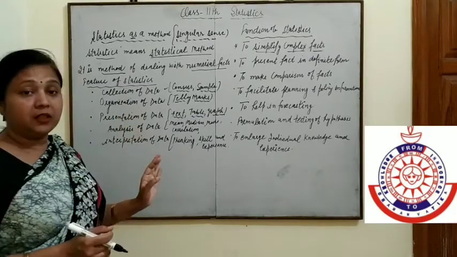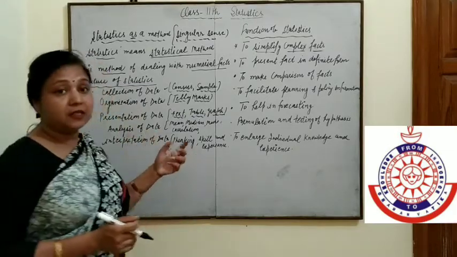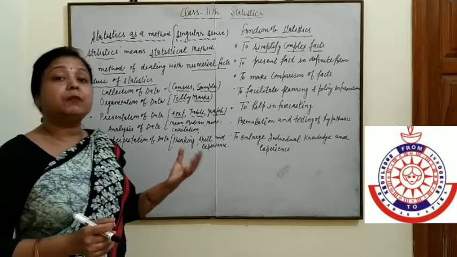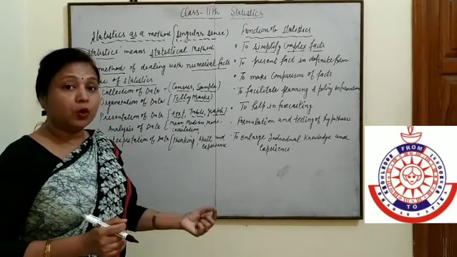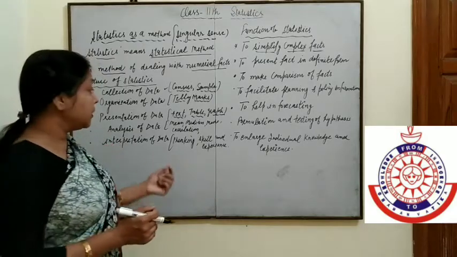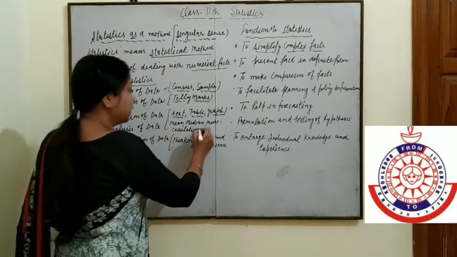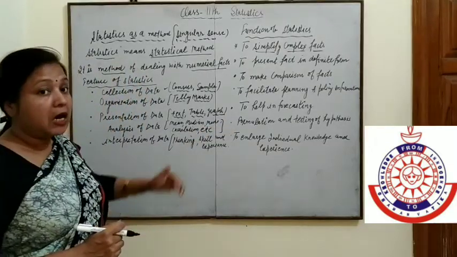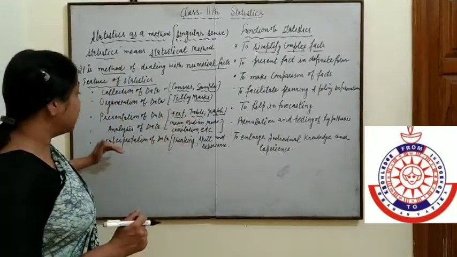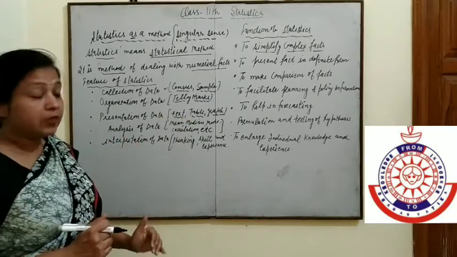After presenting the data, we have to analyze it using different methods, like the measures of central tendency: mean, median, mode, and also correlation and dispersion. All these methods are used for the analysis of data. After analyzing the data comes interpretation.